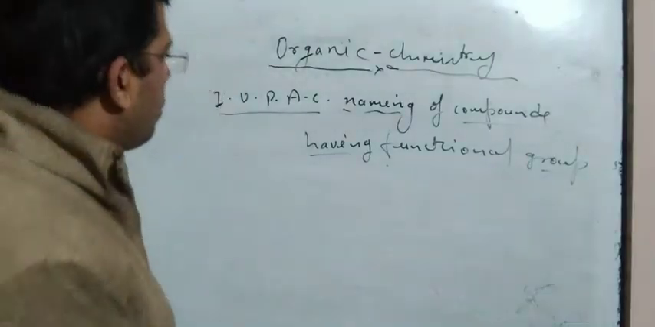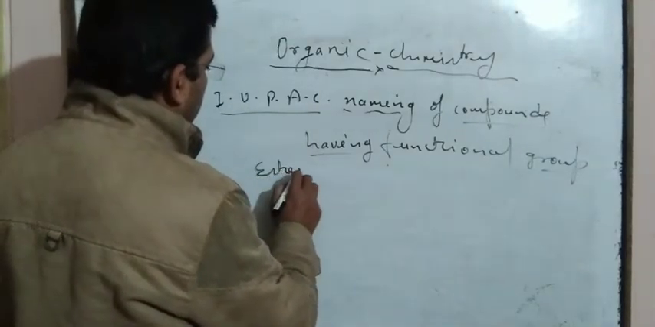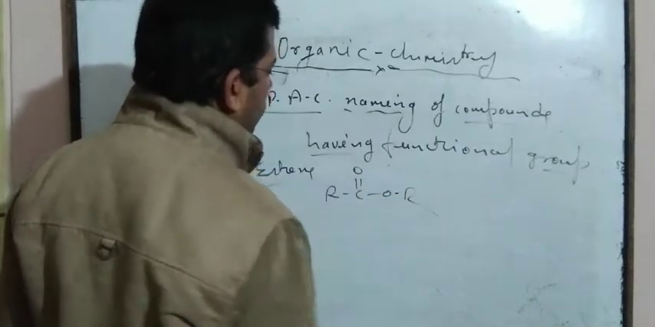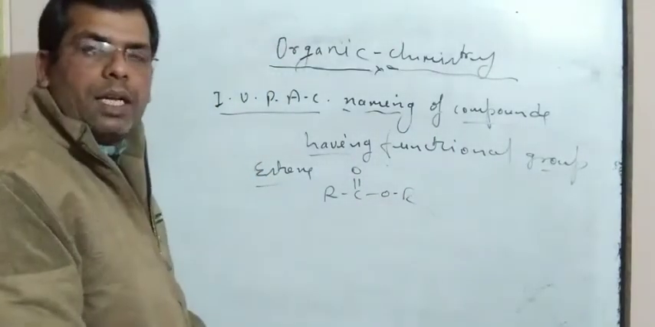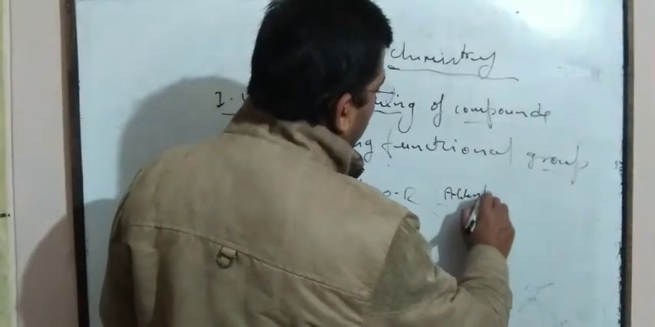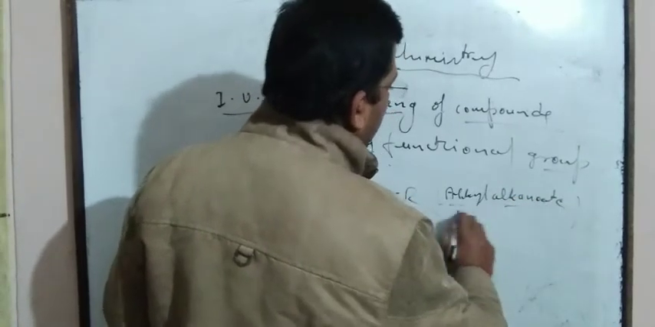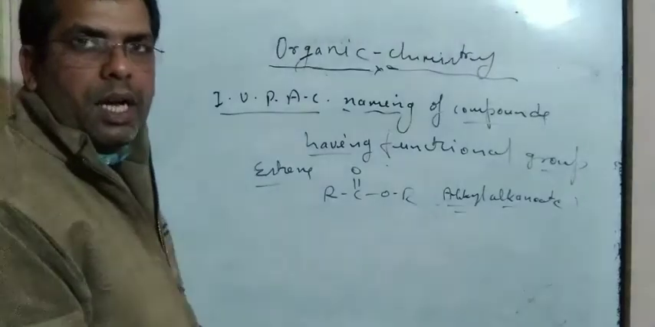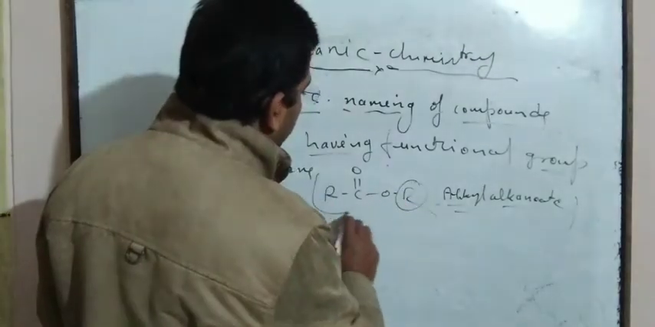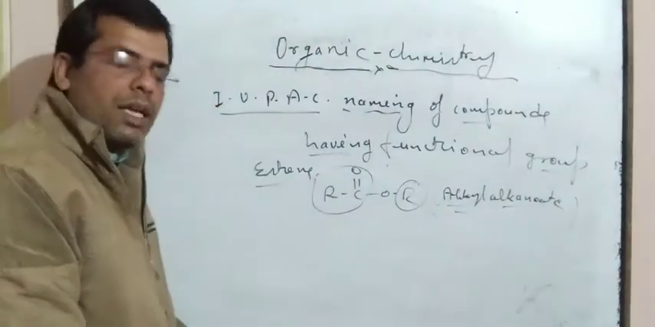Now, the general formula for ester is R C double bond O O R. This one is ester. While writing IUPAC, it is known as an alkyl alkanoate. So this one is the alkyl part and this one is the alkanoate part. The alkyl group is connected to the carbonyl group, which is alkanoate.